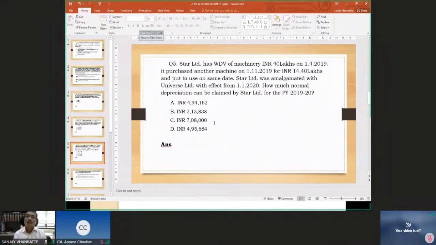So 14,40,000, 15% comes to 2,16,000 rupees. The question is that for this 2,16,000 rupees, the number of days are to be considered from 1st November 2019. So 1st November, यानी कि पूरा November is 30 days and पूरा December is 31 days. 61 days, out of how many days?